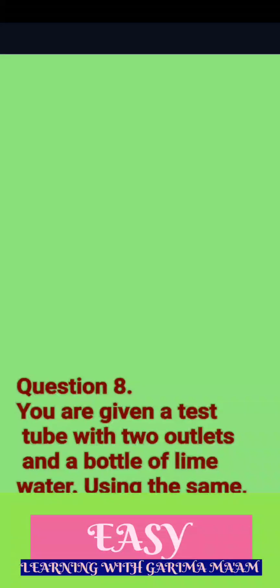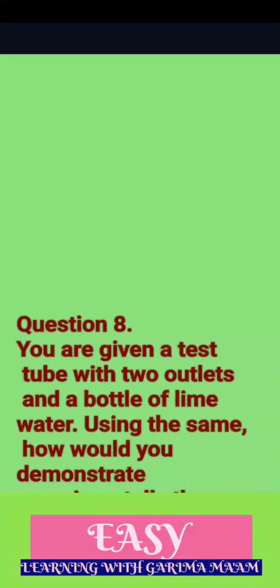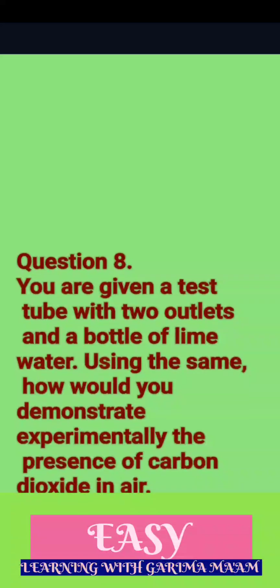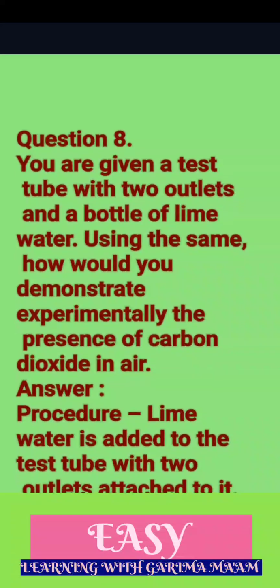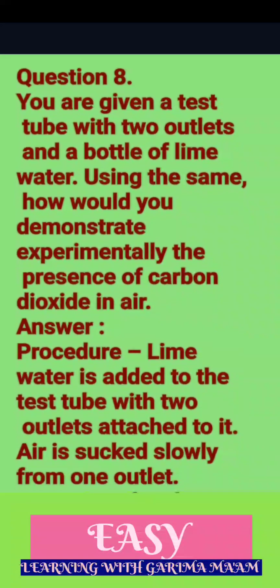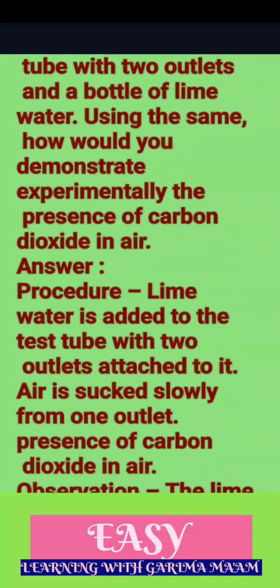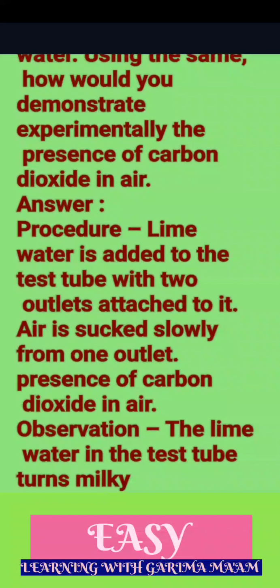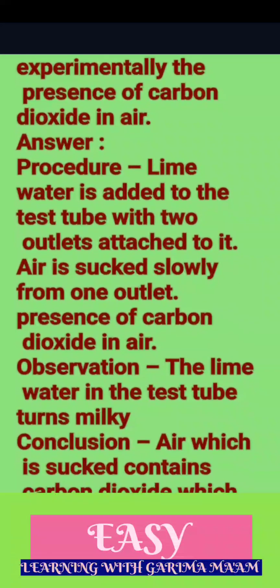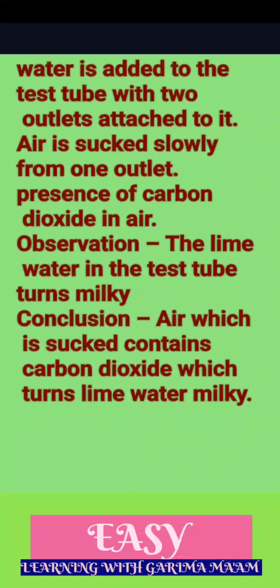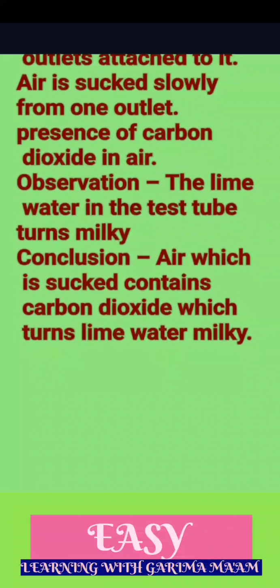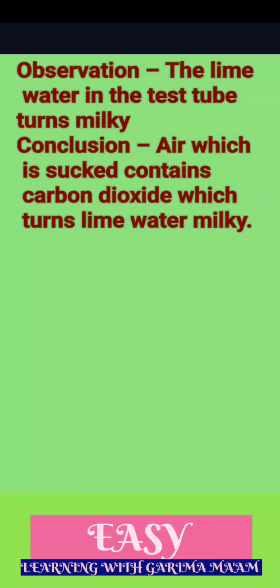Question 8. You are given a test tube with 2 outlets and a bottle of lime water. Using the same, how would you demonstrate experimentally the presence of carbon dioxide in air? Answer. Procedure. Lime water is added to the test tube with 2 outlets attached to it. Air is sucked slowly from one outlet. Observation. The lime water in the test tube turns milky. Conclusion. The air which is sucked contains carbon dioxide, which turns lime water milky.